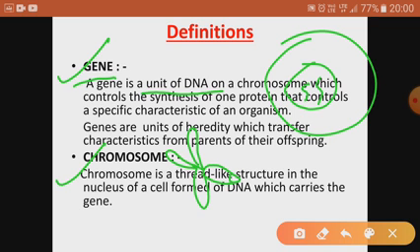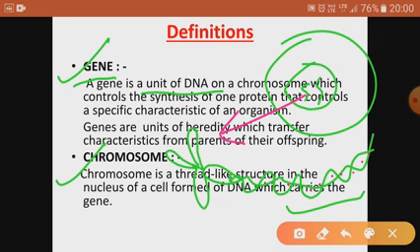And if you take out the chromosomes, chromosomes are made up of basically the DNA, the coiled double helical structure called DNA. And in DNA we have got many genes, and every gene codes for some character, or it expresses some character. So this is how they are interrelated.